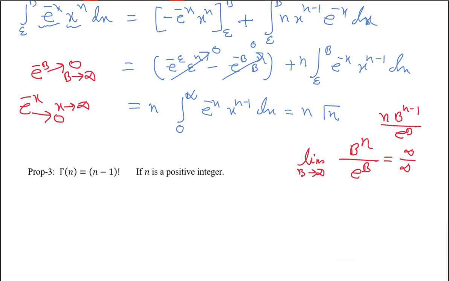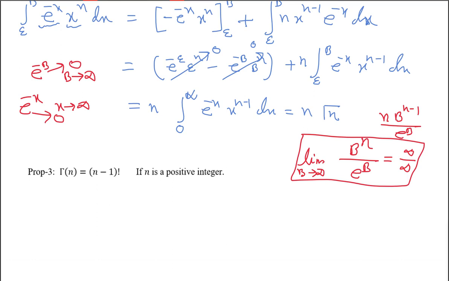If you repeat this n times, the upper part will become constant. So actually you can mention here that as b tends to infinity, e to the power b is going towards infinity more fastly than b to the power n. That is why it is tending to 0. Or you can say it like this, from here by L'Hopital rule. I'm just simply taking this value.